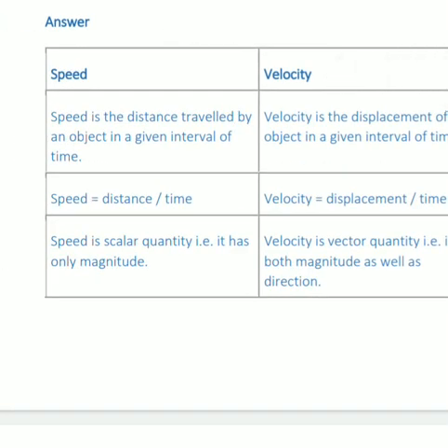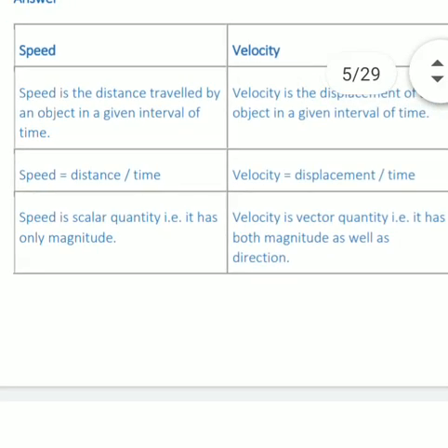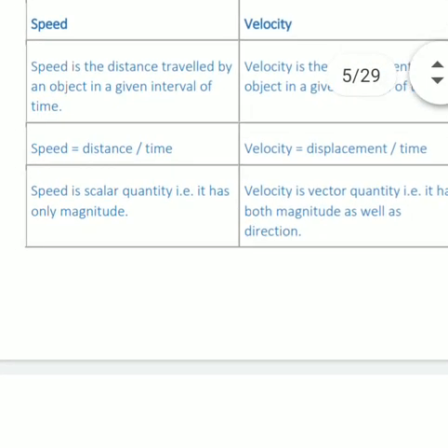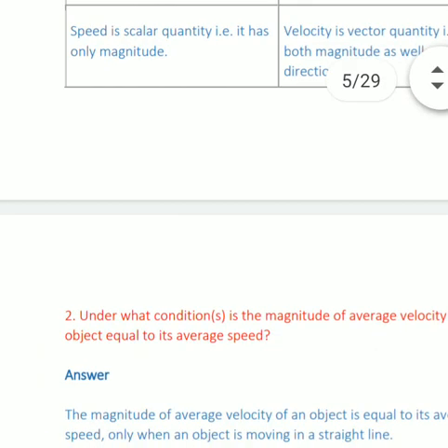Speed is the distance traveled by the object in a given interval of time. Velocity is the displacement of an object in a given interval of time, that is, distance traveled in a particular direction. Whenever we travel in a particular direction, speed and velocity remain the same.